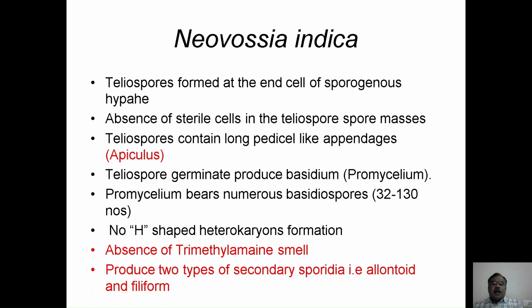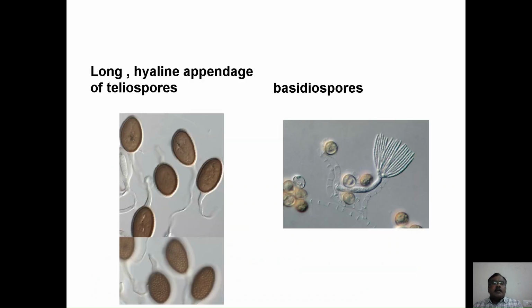common bunt. Neovossia indica produces two different types of sporidia: allantoid, which means banana shaped, and filiform, which means thread like. This is the long hyaline appendage attached to the teliospores. The teliospores germinate and produce a promycelium, and at the tip of the promycelium the basidiospores are formed, ranging from 32 to 130 in number.